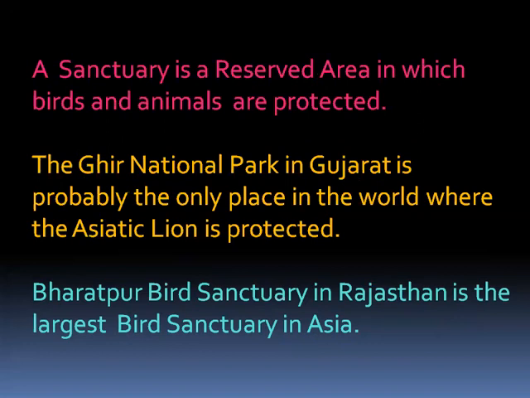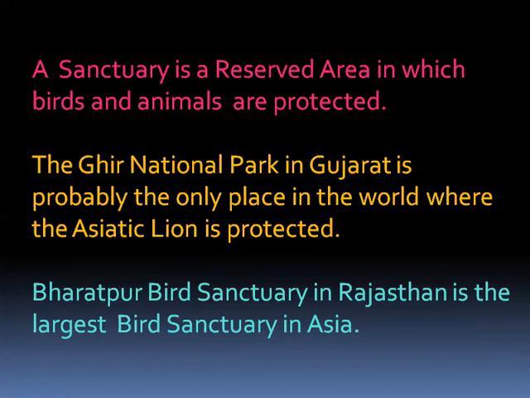The Gir National Park is present in Gujarat, and it is the only place in the world where you will find the Asiatic lion. If you get a chance, children, go and visit, you can see the Asiatic lion there. Next one, the Bharatpur Bird Sanctuary in Rajasthan.